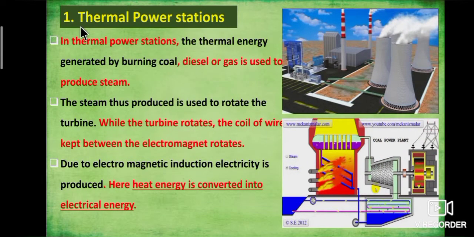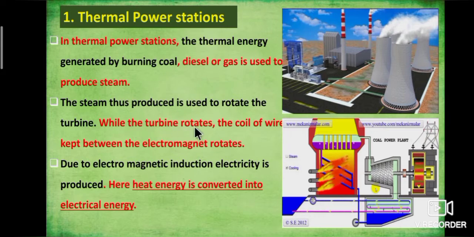First, we are going to study about thermal power stations. In thermal power stations, the thermal energy generated by burning coal, diesel or gas is used to produce steam. The steam thus produced is used to rotate the turbine.